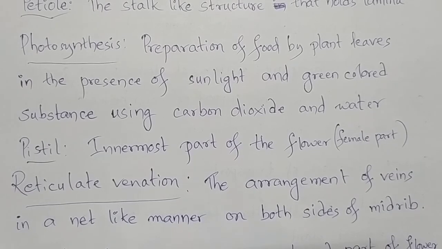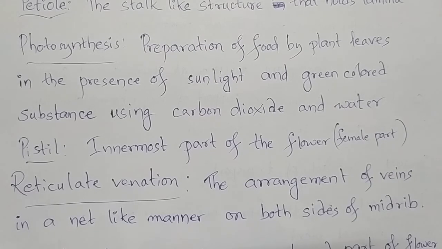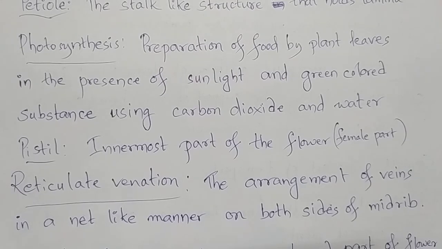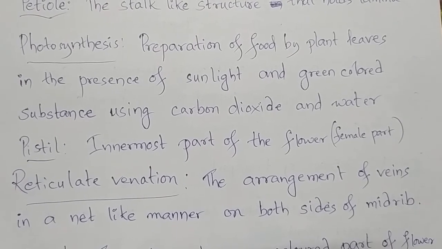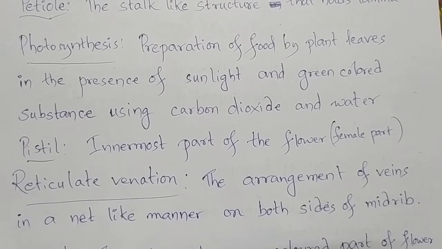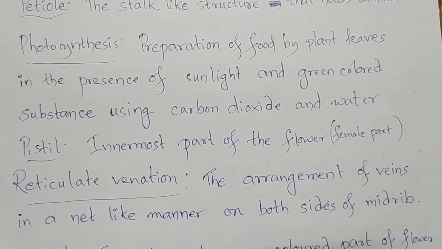Photosynthesis: preparation of food by plant leaves in the presence of sunlight and a green colored substance, using carbon dioxide and water, is known as photosynthesis. So, photosynthesis is the preparation of food by plant leaves in the presence of sunlight and a green colored substance using carbon dioxide and water.